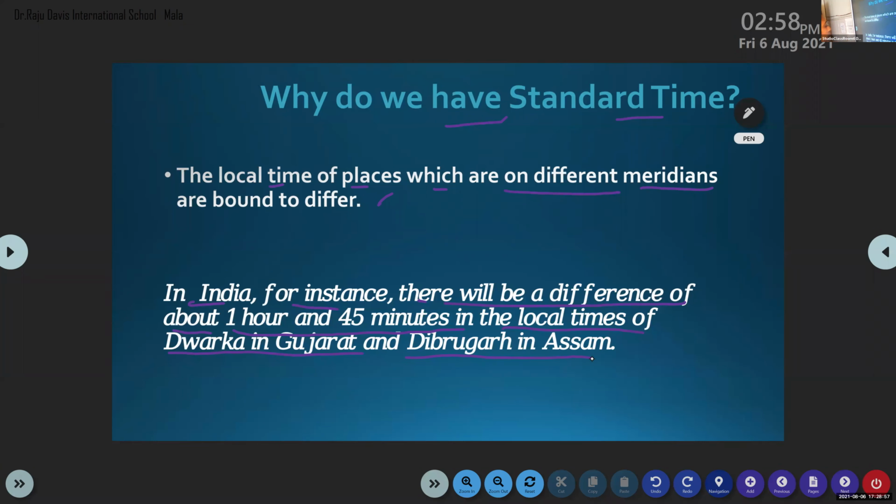Here I am mentioning two states. One is Gujarat and the next one is Assam. There is a time gap of 1 hour and 45 minutes between these two states. Just now I said there is a time difference between Gujarat and Arunachal Pradesh, because Gujarat is the westernmost point of India and Arunachal Pradesh is the easternmost point. So there is a time lag of 2 hours.